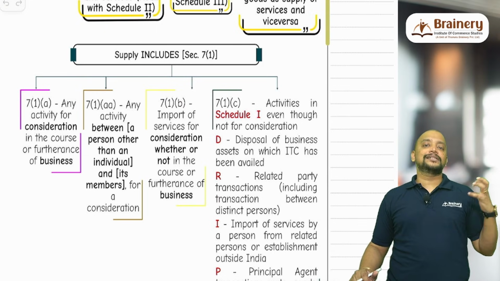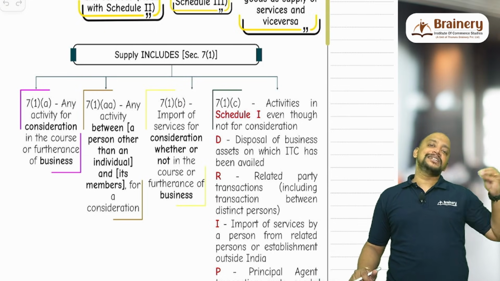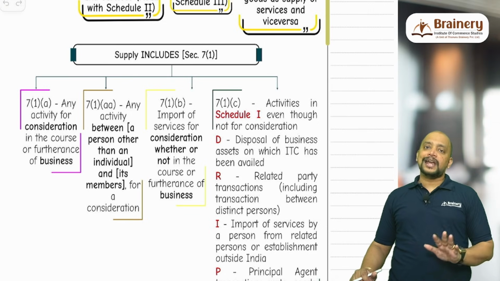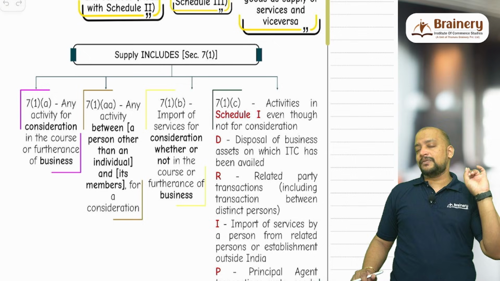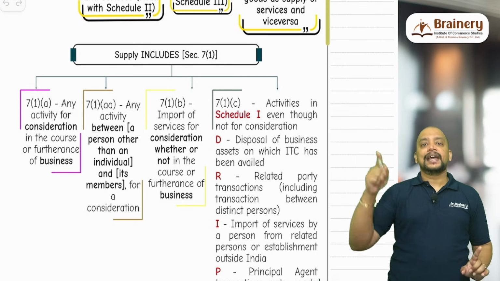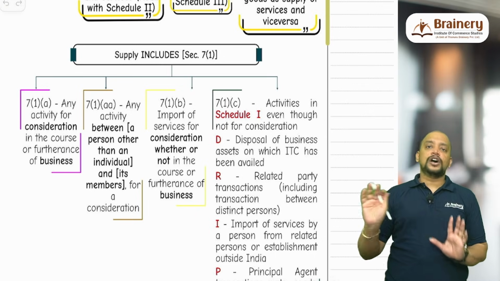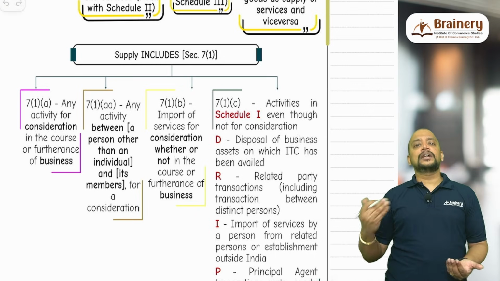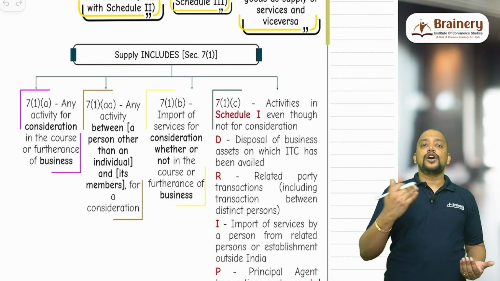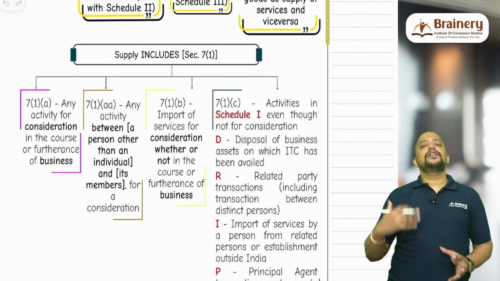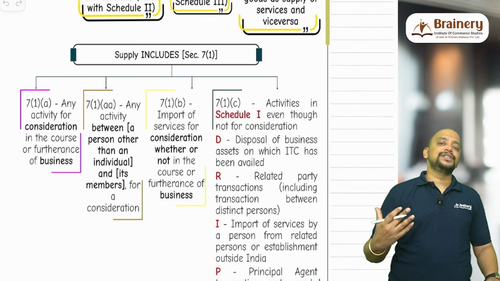For example, I am purchasing some raw material. On that raw material, GST paid is availed as ITC. That raw material I am disposing of. Then in that case, definitely it will become supply under 7(1)(c). But the GST is not payable under 18(6), like ITC minus 5%, but normal section 15 read with rules, that is CGST rules. Again rule 30 or rule 31. So rule 30 is cost plus 10%. Rule 31 will be coming under residual value. So any of these two should be taken and we need to compute the GST and we need to pay.